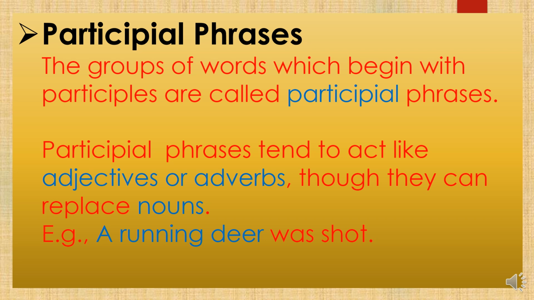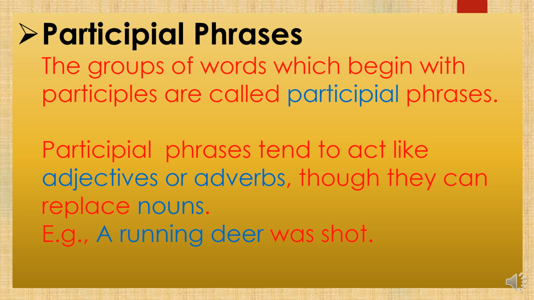The first three words are the phrase: a running deer. It is making some sense but not complete sense. You can ask what happened to the running deer. So it is a phrase because it is making some sense but not complete sense, and it is a participle phrase because it is in the ing form, and it is a participle and not a gerund because it is used as an adjective and not as a noun.